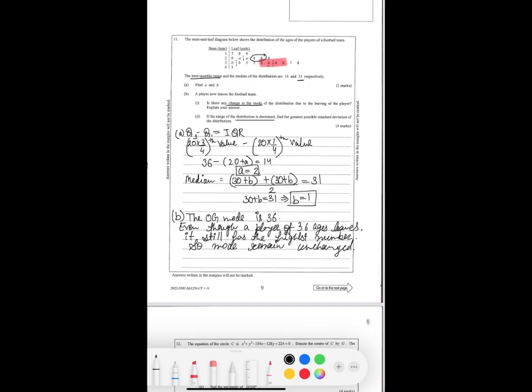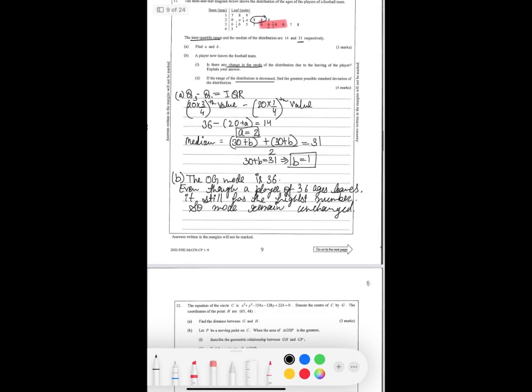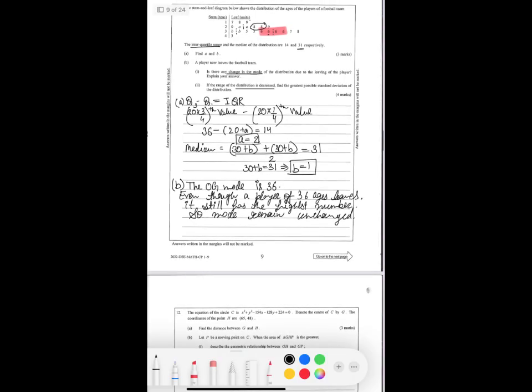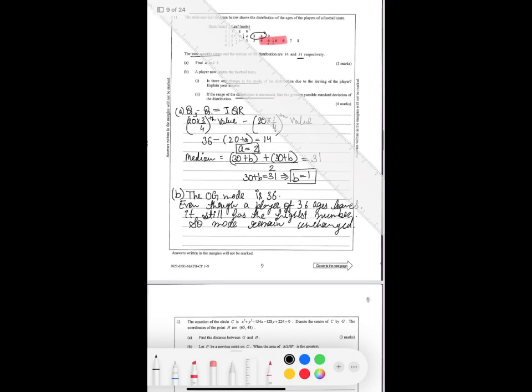Now, if the range of the distribution decreases, range means the highest value minus the smallest value. They said that if the range decreases, we have to find the greatest possible standard deviation of the distribution. The range is only impacted by the highest value or the lowest value. So if the player of 43 or 17 leaves, then only the values will change. You can find the standard deviation by your scientific calculator by putting in all those values.